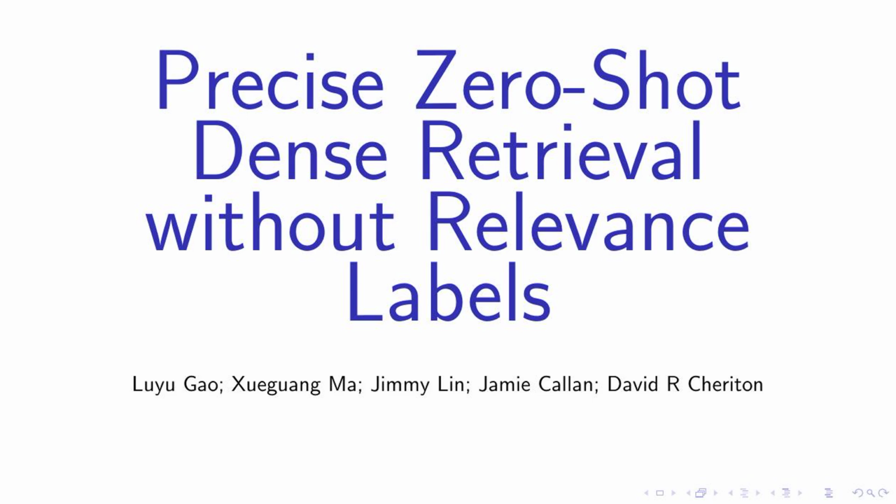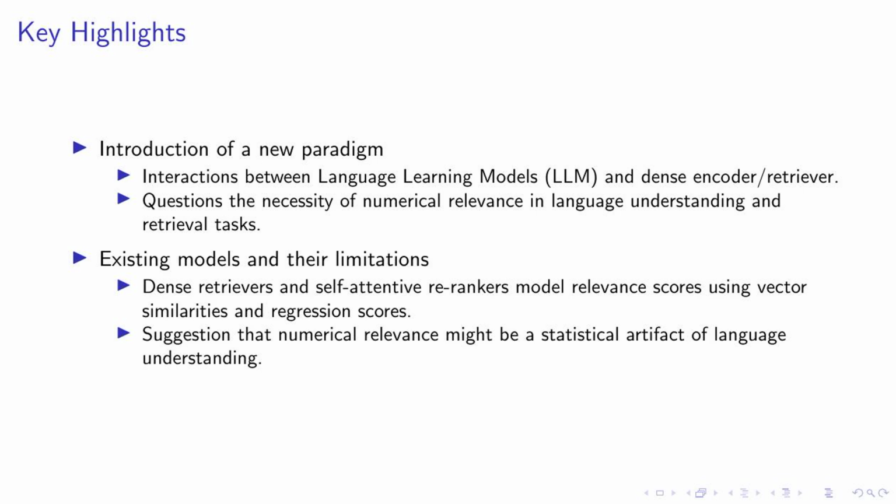Let's begin. Our research introduces a new paradigm, a unique interaction between large language models, or LLMs, and dense encoders, or retrievers. This approach challenges the conventional understanding of numerical relevance in language comprehension and retrieval tasks. Now, let's consider the existing models. Dense retrievers and self-attentive re-rankers typically model relevance scores using vector similarities and regression scores.